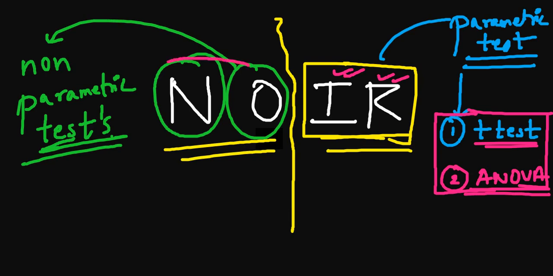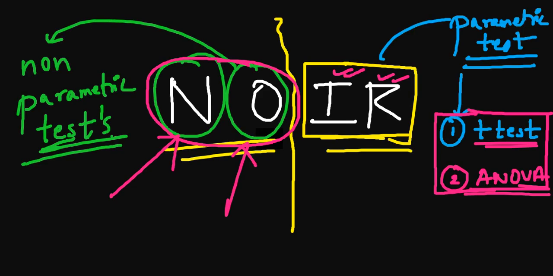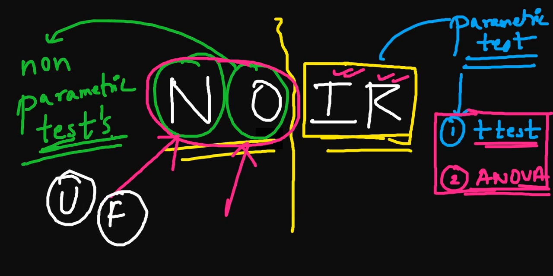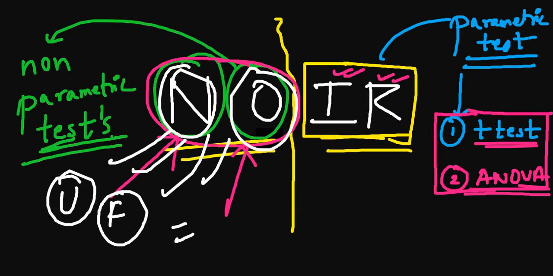And for the noir, this is your non-parametric. So what will you use? You will use nominal and ordinal data. Okay, so what are examples of non-parametric tests? You can have the Mann-Whitney U test, the Friedman test, the Wilcoxon signed-rank test, and all those things as well. They will use the non-parametric, I mean nominal and ordinal data, whatever they want to use.